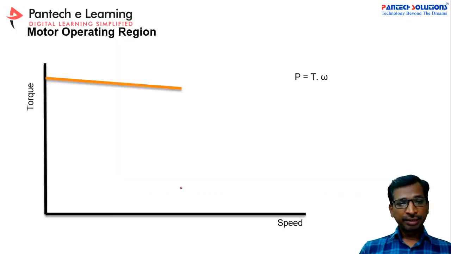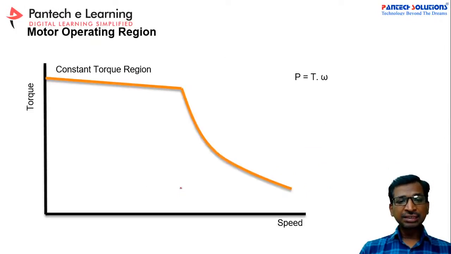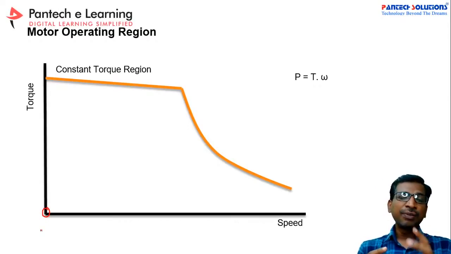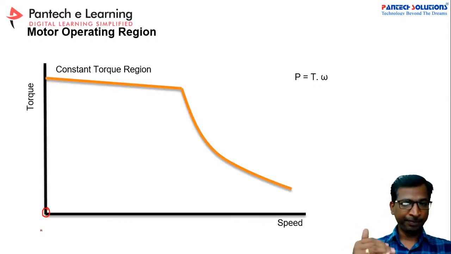And see here, this is the generalized motor working principle. If your motor is going to start from the 0 point, in the initial state, the torque of the motor will be high.